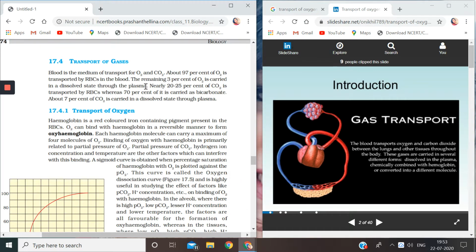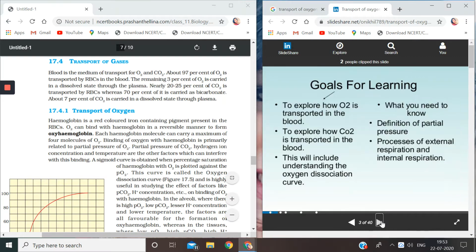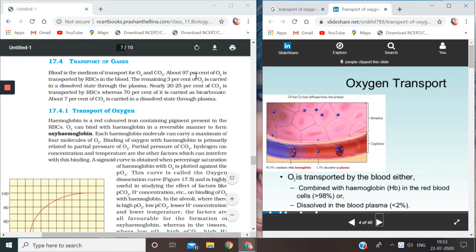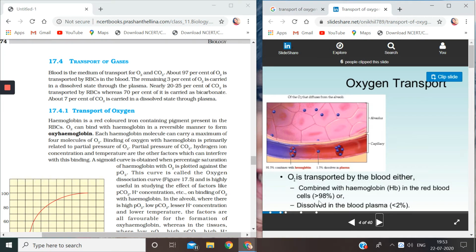So oxygen is transported in two ways. One is by RBCs, and 97% gets transported by red blood cells, and the other 3% is dissolved in the plasma.